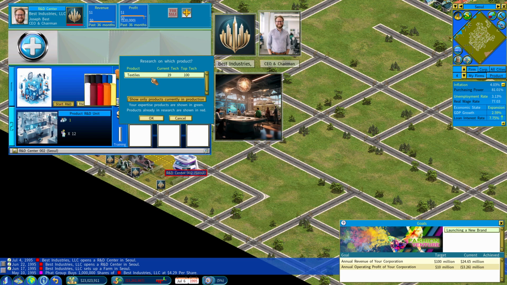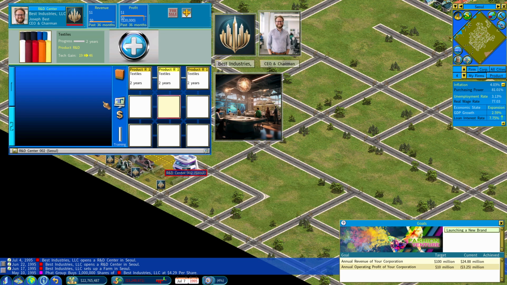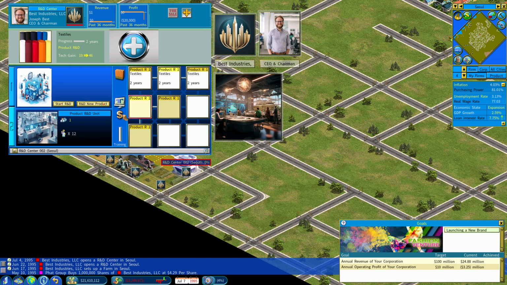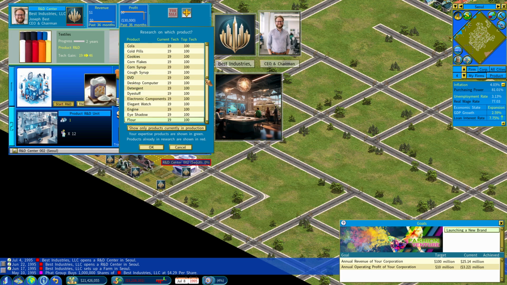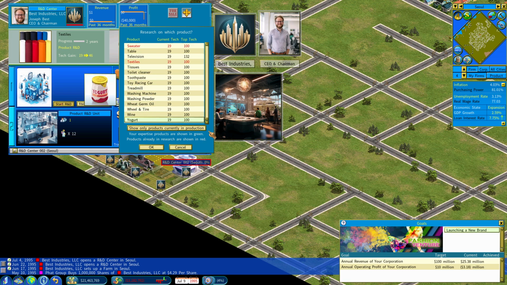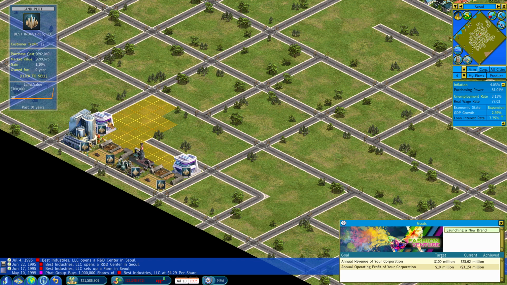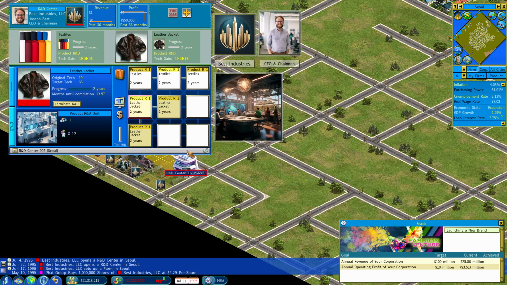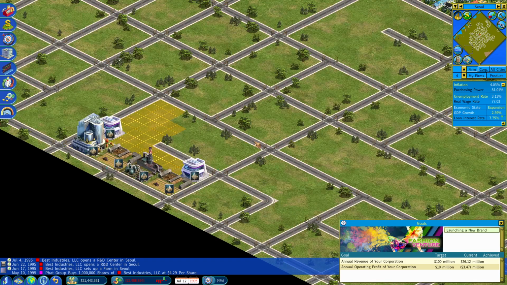Oh, see, we can improve our textiles. Let's go ahead and do that. All right, and then we need whatever the other clothing is that I've forgotten. Is it jacket, maybe? Leather jacket. I don't think we're doing that. I'm selling these fine leather jackets. No. God damn it. Oh, no, wait. That's the one. Okay, yeah. Sweater, blazer, jeans, jacket. Okay, so we've got our research going and everything.